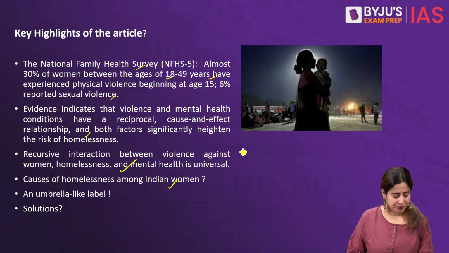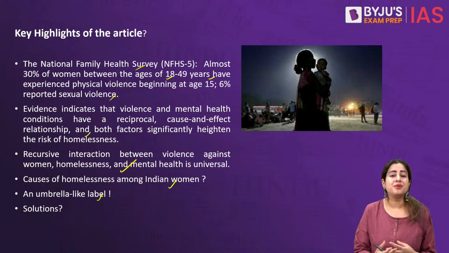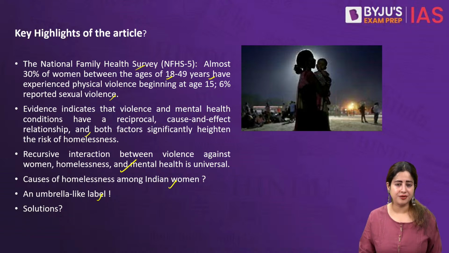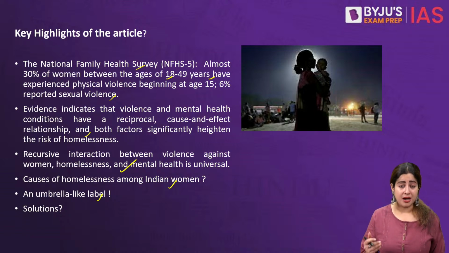Let's explore that. Apart from that, what is this umbrella label that society is putting on women who have mental health problems? In fact, the article raises a very potent question. It says, are mental health problems really biologically mental health problems? Or is it a brand name again given to certain women who deny the patriarchy and norms of society? A very interesting cultural perspective, and then the article points to certain solutions to the problems.